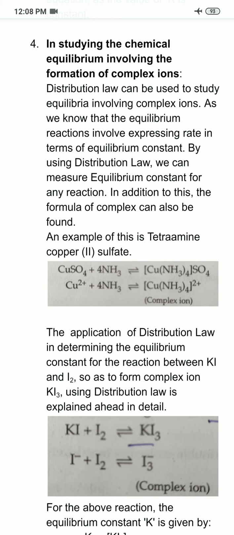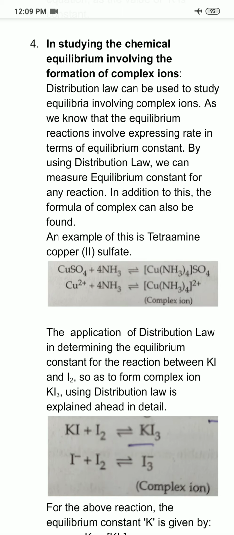Although if I say that you react copper sulfate with ammonia and you don't know how many molecules of ammonia are attached to it, then you need to determine that experimentally. So here lies the application of distribution law. By using distribution law, you can determine the exact number of ammonia molecules attached to copper, or I can say that you can determine the formula of the complex. So this is an example of a complex whose formula can be determined by using distribution law.